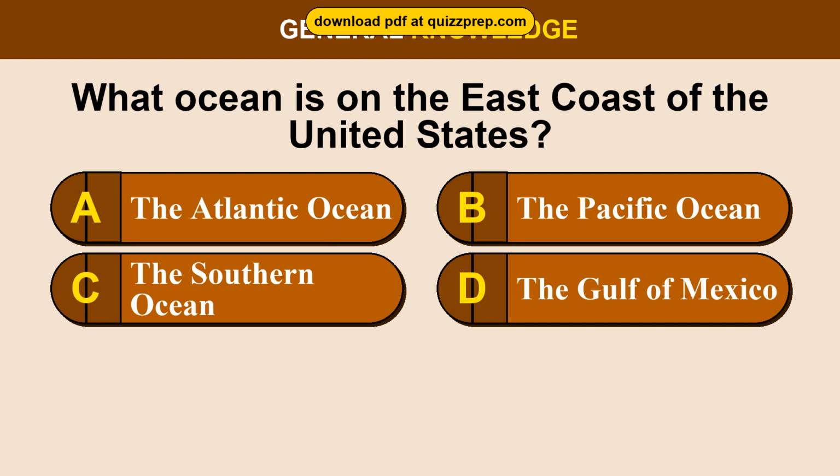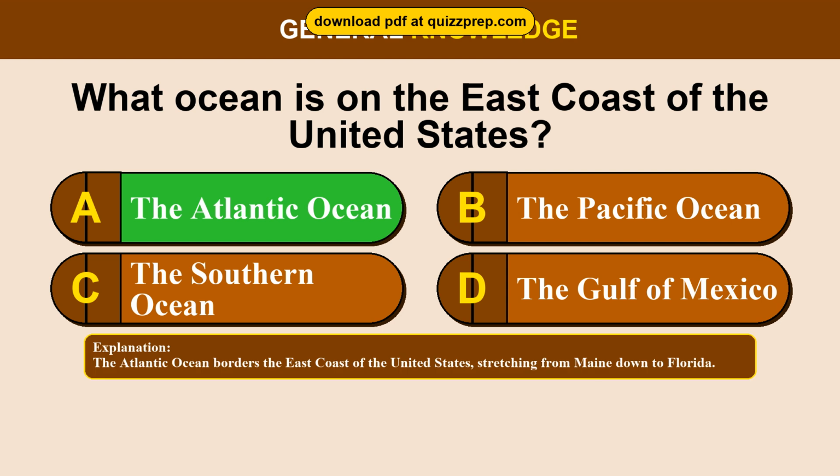Question 15. What ocean is on the east coast of the United States? Option A, the Atlantic Ocean. Option B, the Pacific Ocean. Option C, the Southern Ocean. Option D, the Gulf of Mexico. The correct answer is option A, the Atlantic Ocean. The Atlantic Ocean borders the east coast of the United States, stretching from Maine down to Florida.